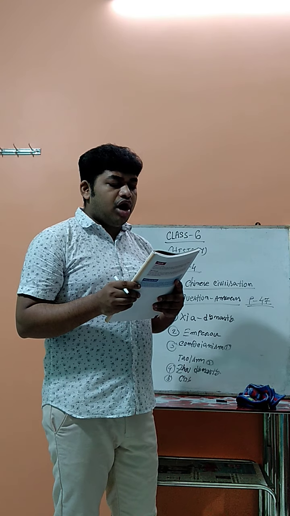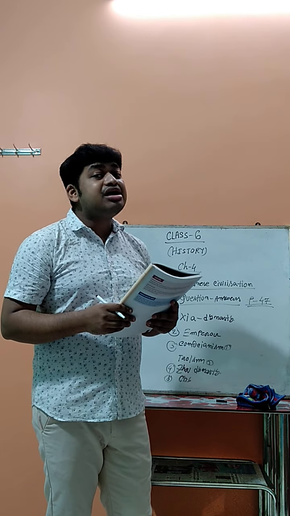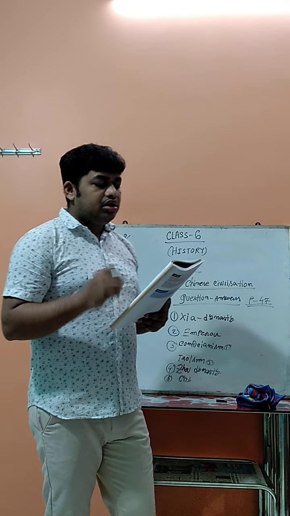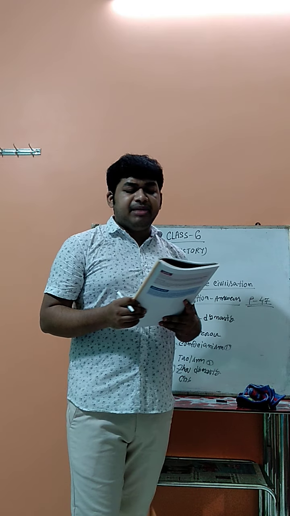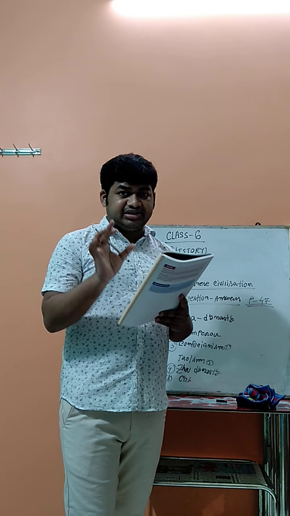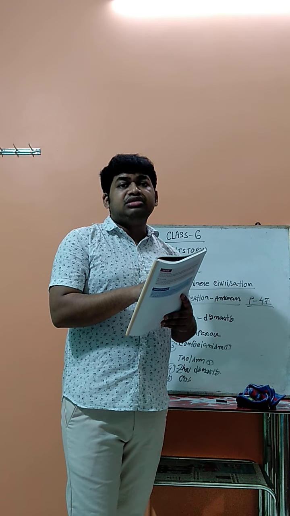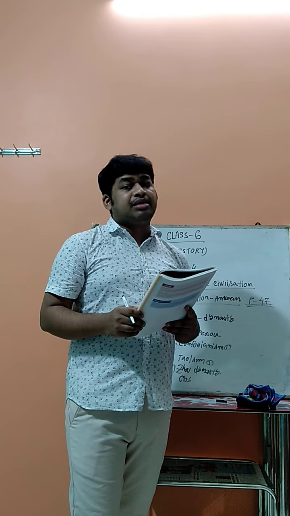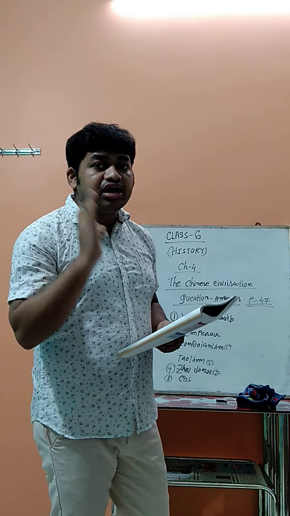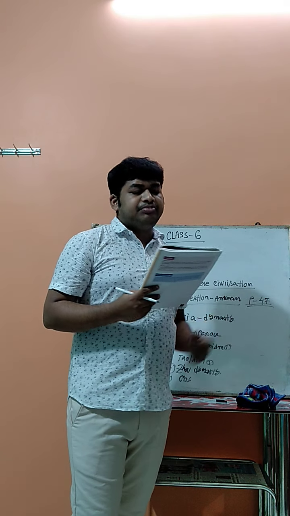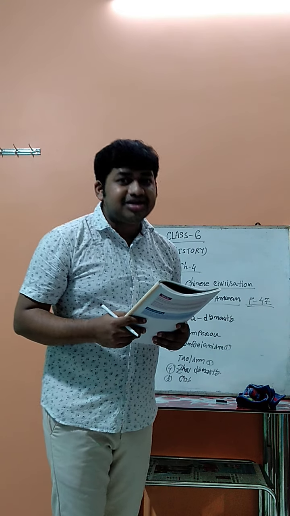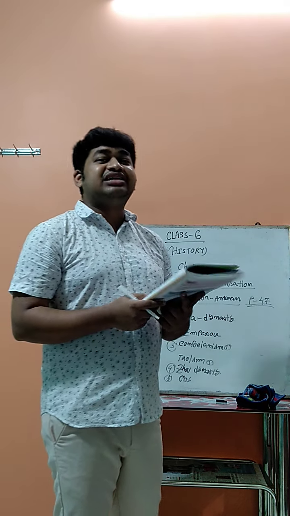Number 3, the highest form of visual art in China, that is calligraphy. Number 4, the process of raising silkworms and making silk, just correct it, not the poem but the process. The process of raising silkworms and making silk, that is sericulture. Now number 5, the instrument used to measure the length of a shadow. What is the name of the instrument? That is the gnomon.